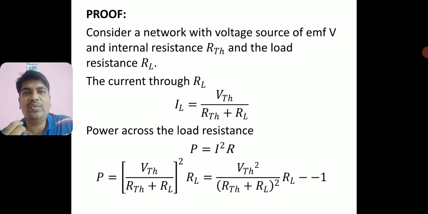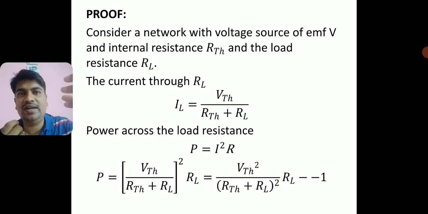Now I am going to find the power across the load resistance. To find the power across the load resistance, I have told you the three equations. In those three equations, I am using one of them. The power is I square R. This is the simple equation which I am using to find out the power which is delivered across the load resistance. So P is equal to I square R, where we have to substitute the current across the load